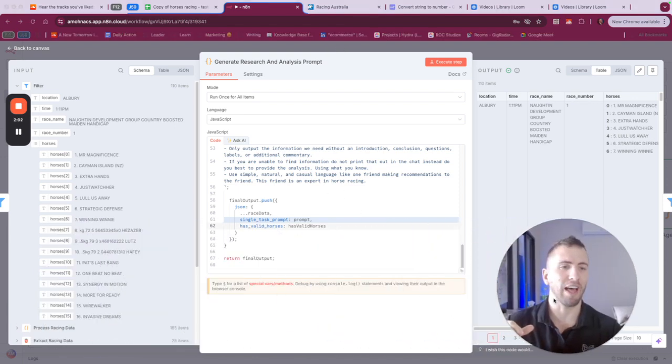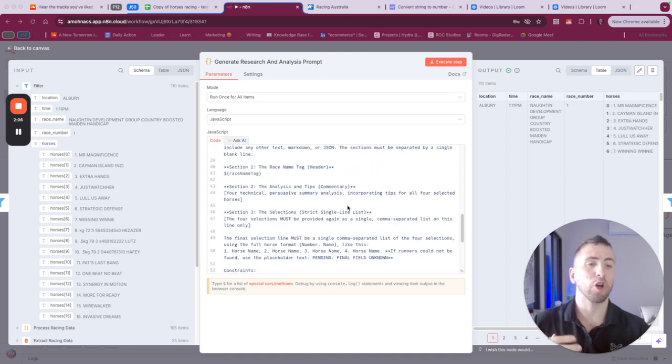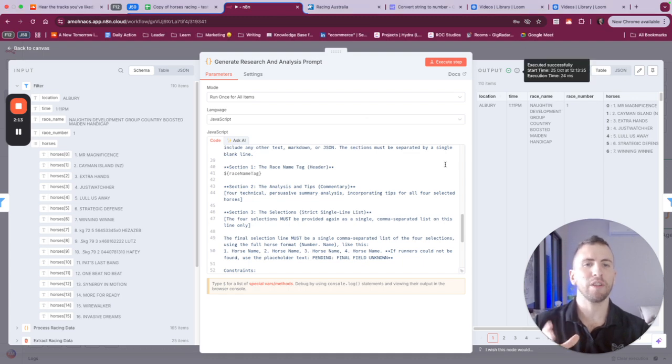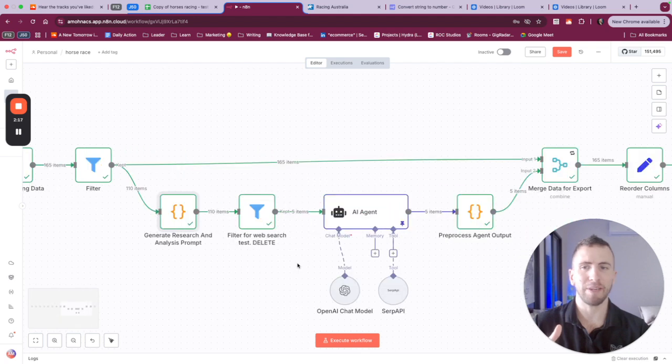Now, as we go through, you see here we're combining the actual horse race information over here on the left with the prompt that we're going to give to our AI agent to search the web in real time. Now, it's important to note that inside of n8n, we don't have the full functionality of ChatGPT actually, but what we do have is an AI agent.